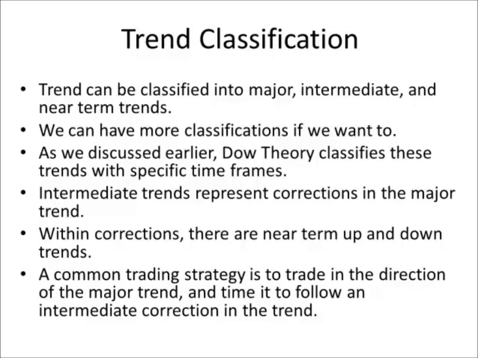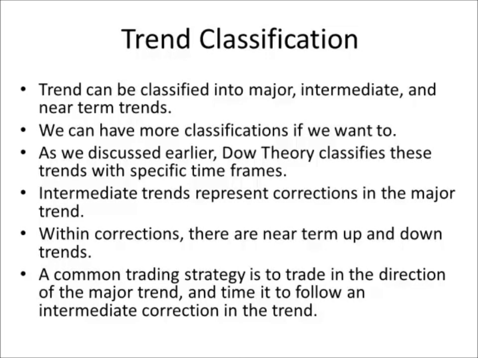And like with Dow theory, this one principle is the same thing. So the intermediate trends represent corrections in the major trends. So if the major trend is upward, an intermediate trend will be a downward correction of that upward trend. And of course, if it is just a correction, it is assumed that the price should continue back in the direction of the major trend. Now, what is the near-term trend? Well, within these corrections, or within the direction of the primary trend as well, we have short-term up and down movements, right? So the market will go up for a few days, then fall for a few days, and this represents the near-term trend. And we generally don't use this that much.